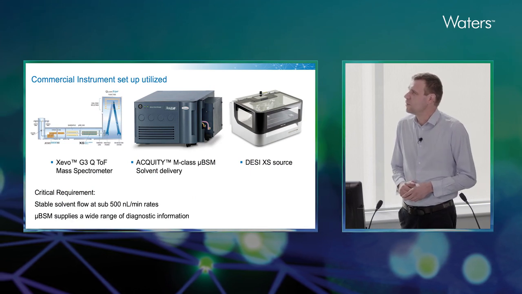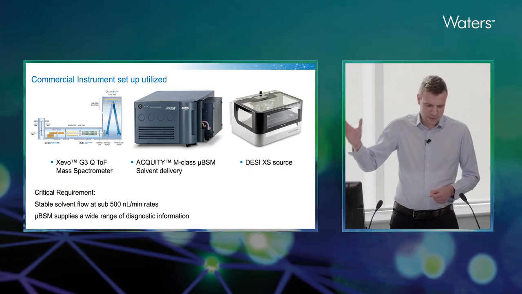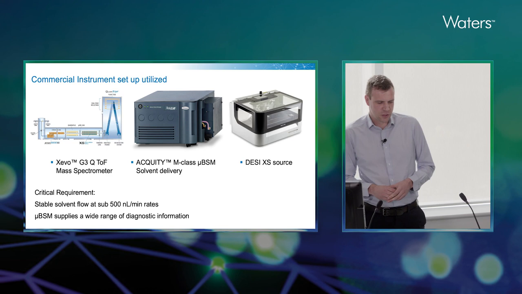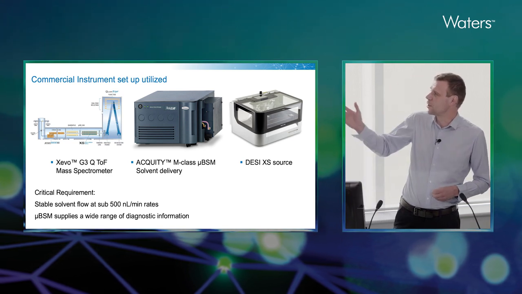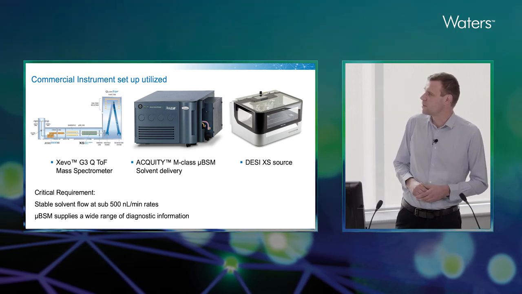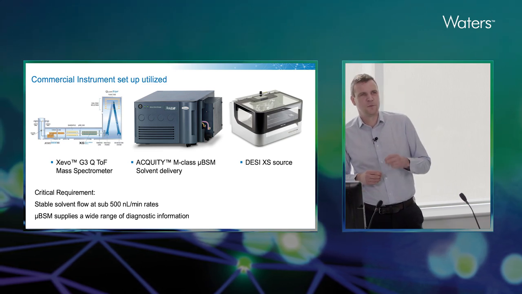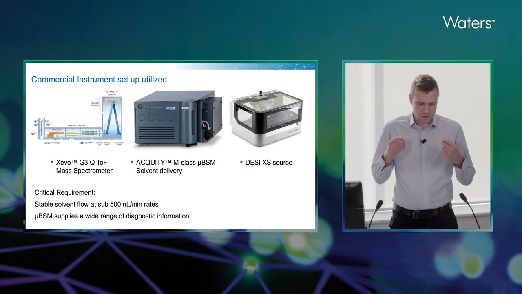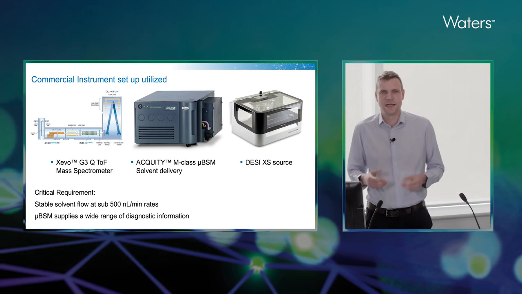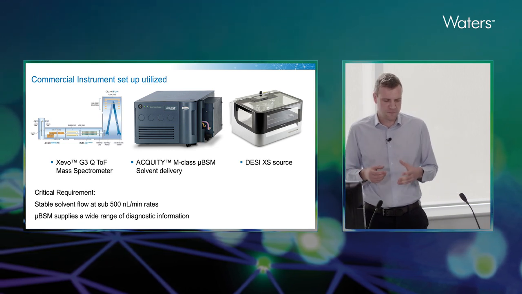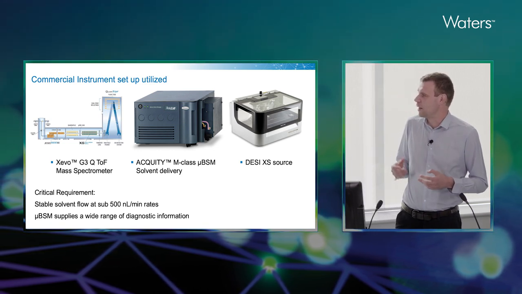So this is the commercial setup that I was using. In this case, we chose the Xevo G3 QTOF mass spectrometer, the Acuity M-Class Micro BSM for solvent delivery, and then obviously the DESI XS source. Now the critical thing to get the low flow high resolution DESI is a very stable flow rate at sub 500 nanoliter per minute rates.